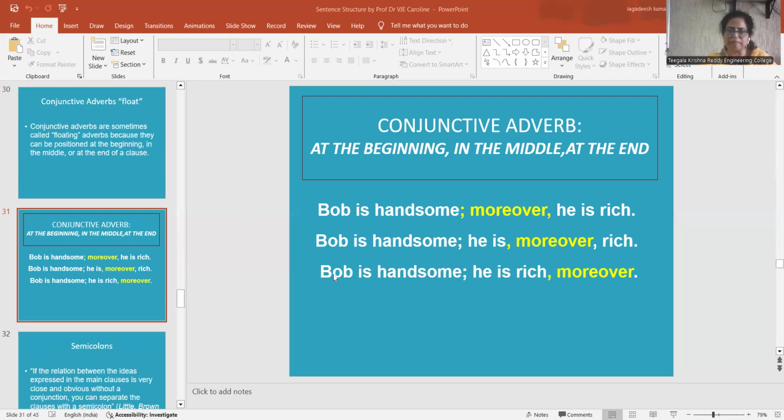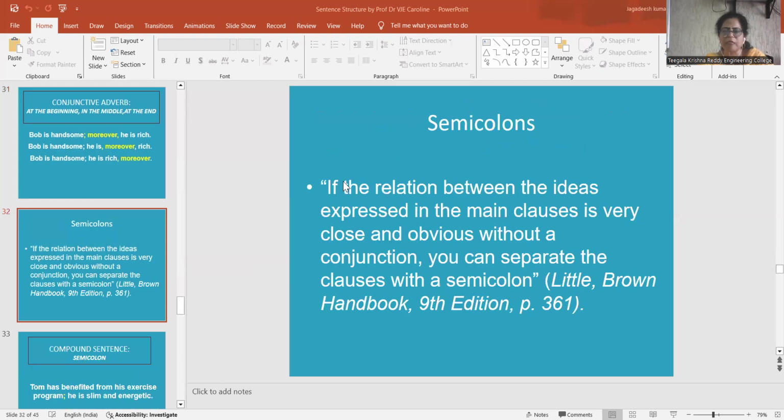Let us see with examples the place of the conjunctive adverbs in a sentence. Bob is handsome; moreover, he is rich. Here we see the semicolon before the conjunctive adverb. Bob is handsome; he is, moreover, rich. So here it is in the middle. Bob is handsome; he is rich, moreover. Here, at the end, we can see the presence of the conjunctive adverb.